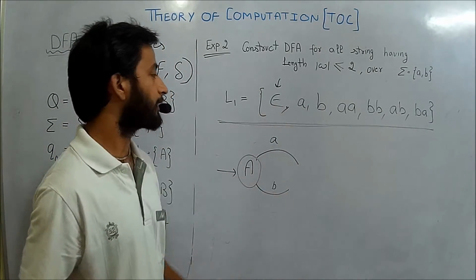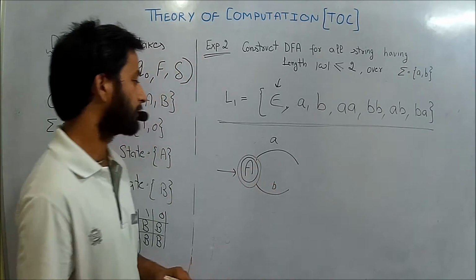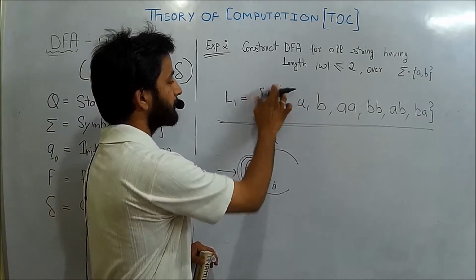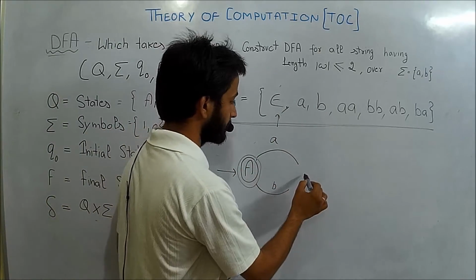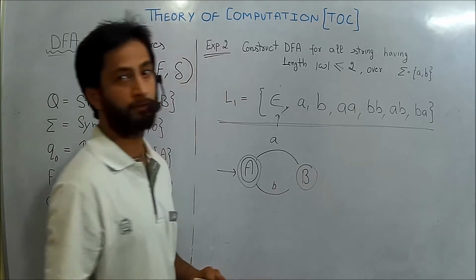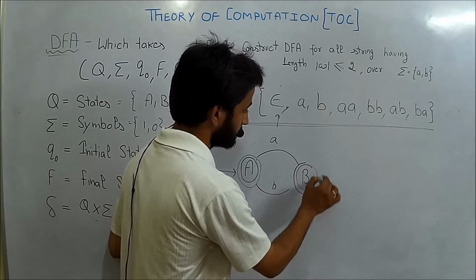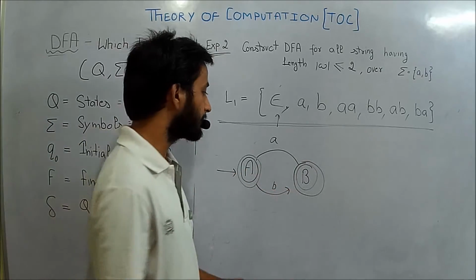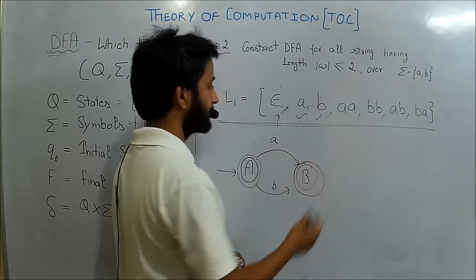For accepting epsilon, I have to make the initial state final. By making the initial state final, we will have acceptance for epsilon. Next, acceptance for A. For accepting strings of length 1, I have to make the state B final. So by making the state B final, I have acceptance for A as well as for B.